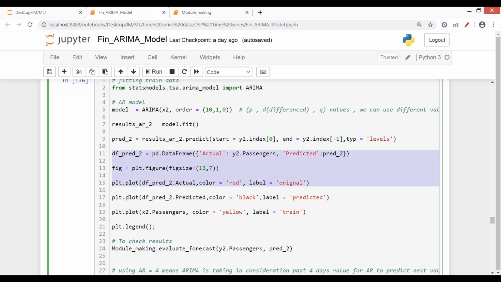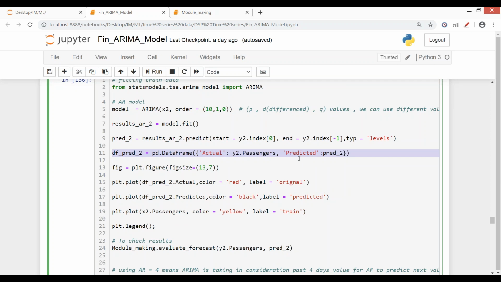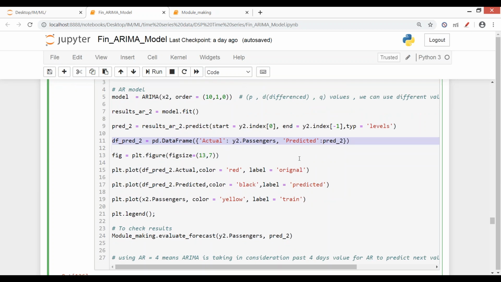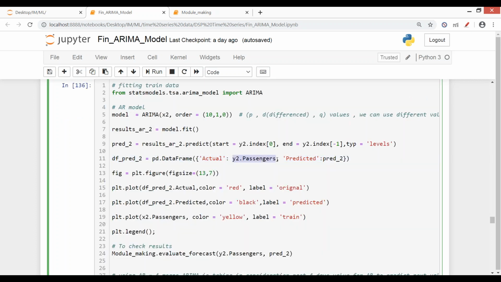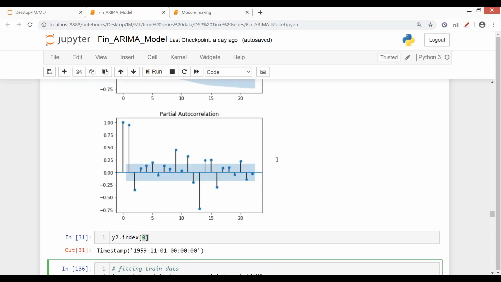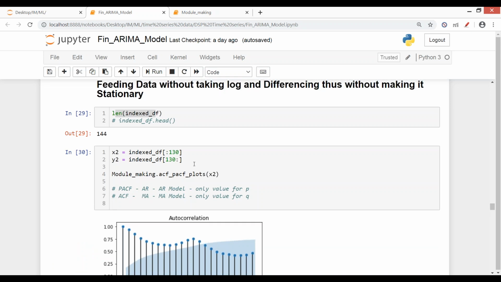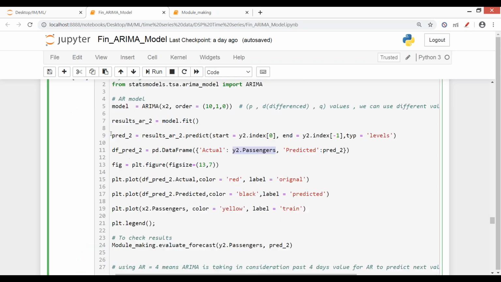Now after this, what I'm doing here is data frame creation, just to visualize this graph. In this data frame, I'm creating two columns. The first column is for your actual data, y2 passengers, that is the values after 130, and the second is pred_2. What is pred_2? The predicted values, a separate column for predicted values. So my data frame became df_pred_2.